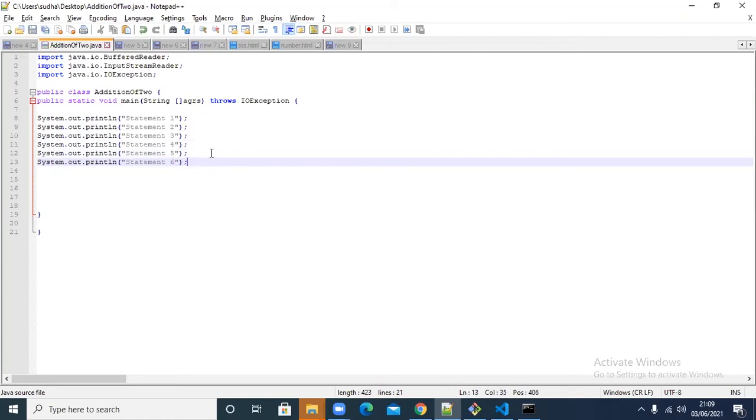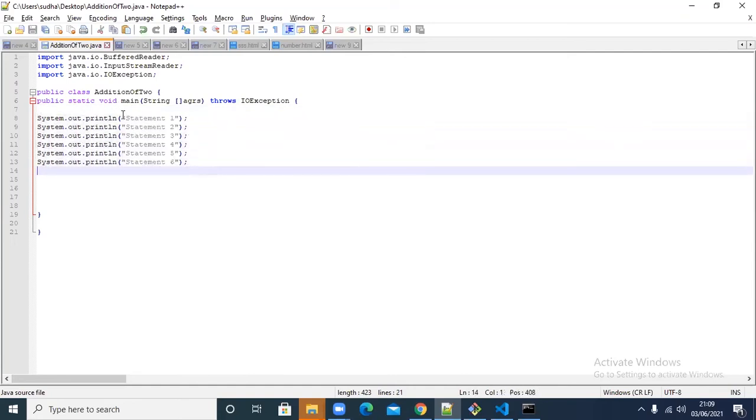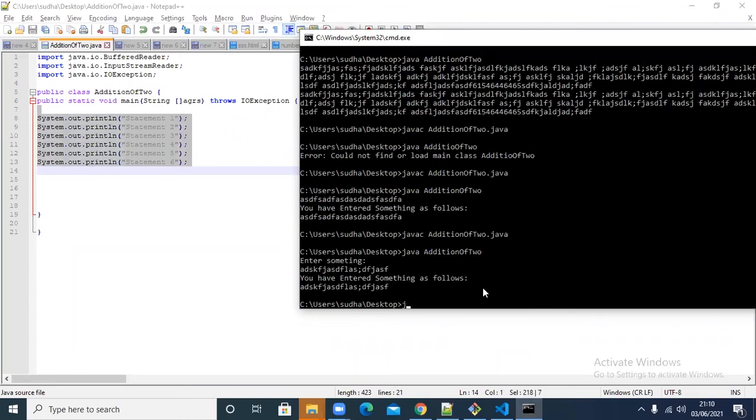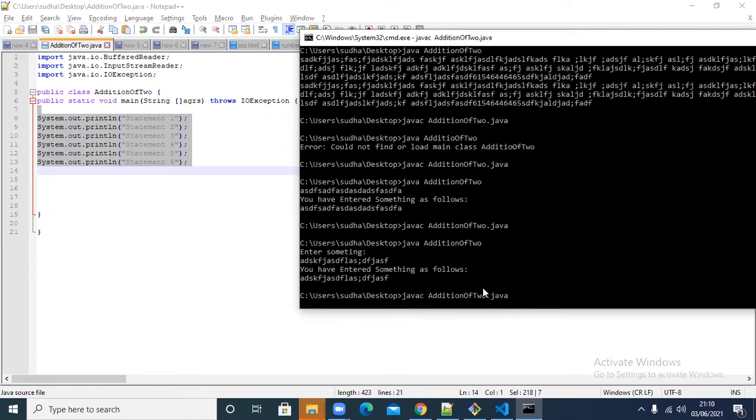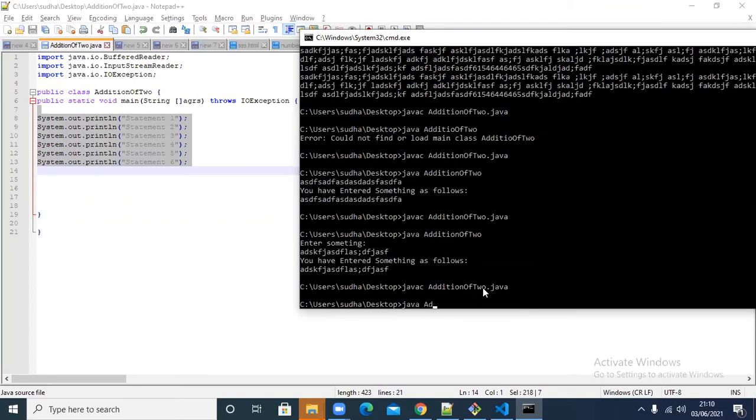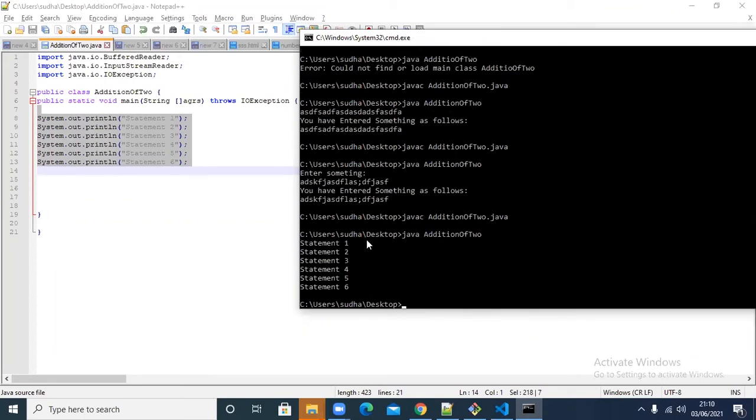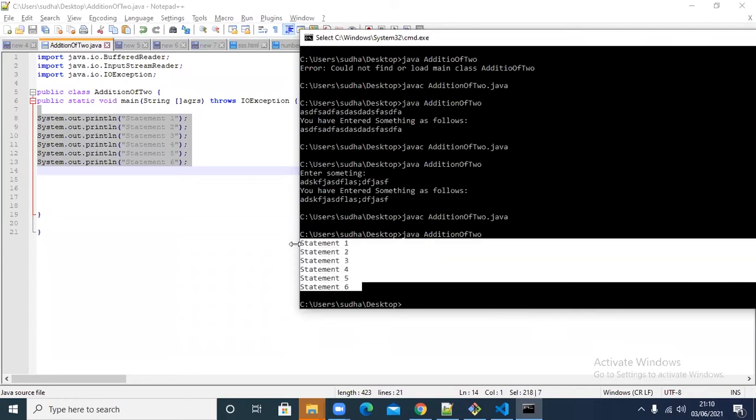generally what happens, if I compile and run, all the statements will execute from top to bottom, right? Javac AdditionOf2.java. Compiled and running it. If you observe, all the statements from top to bottom, always the execution will happen.